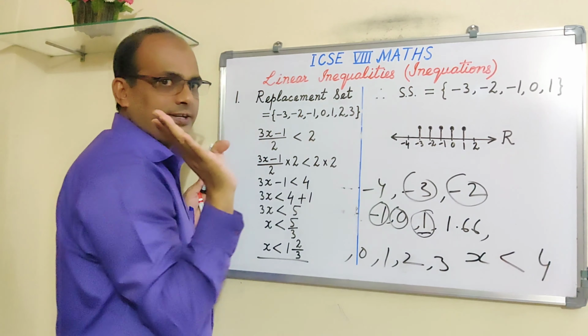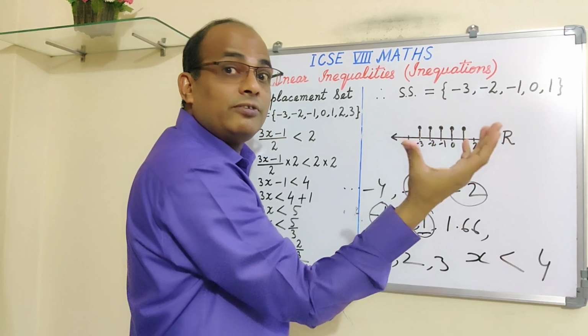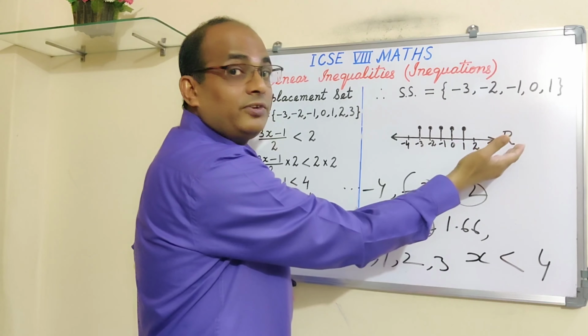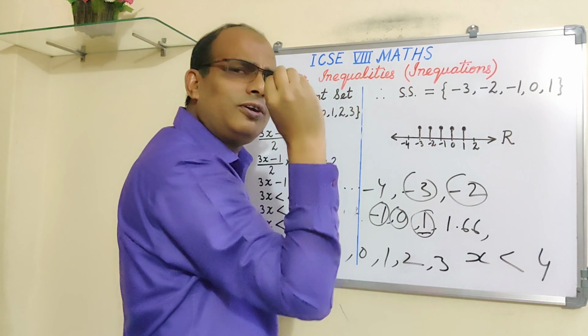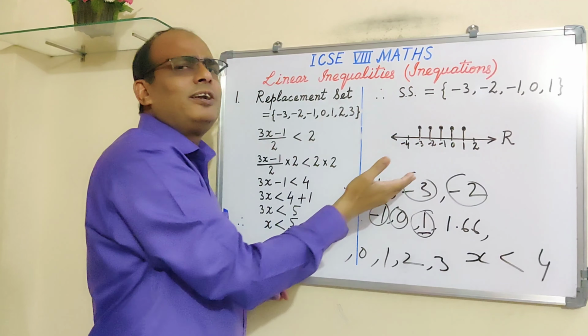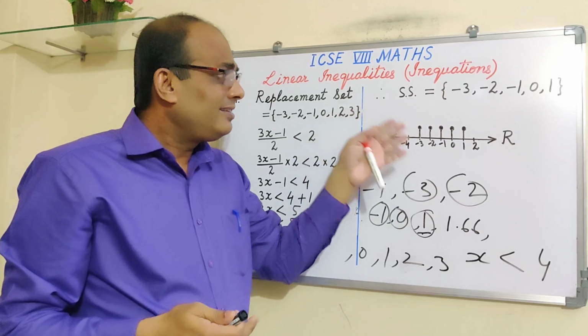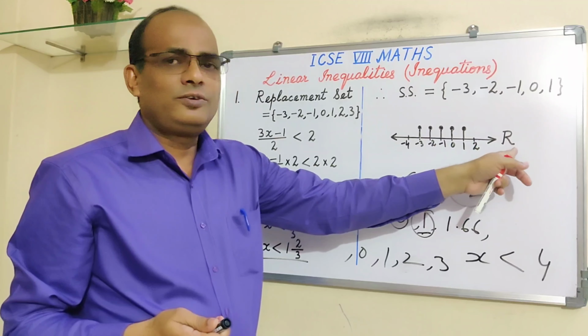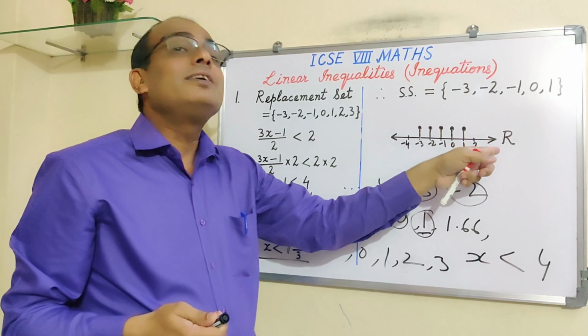So this is our number line, real number line. R, you may write, you may not write. Some people are confused whether they should write R or N or W. Always you have to write down R, whether it is natural number, whole number, or integers, because we are representing the solution set on the real number line.